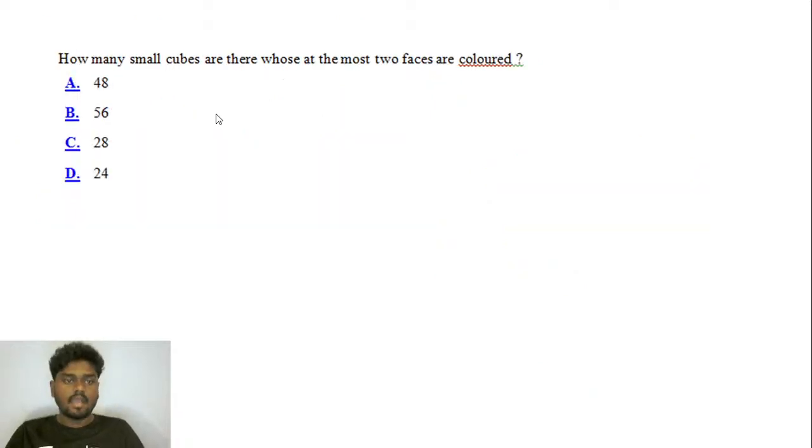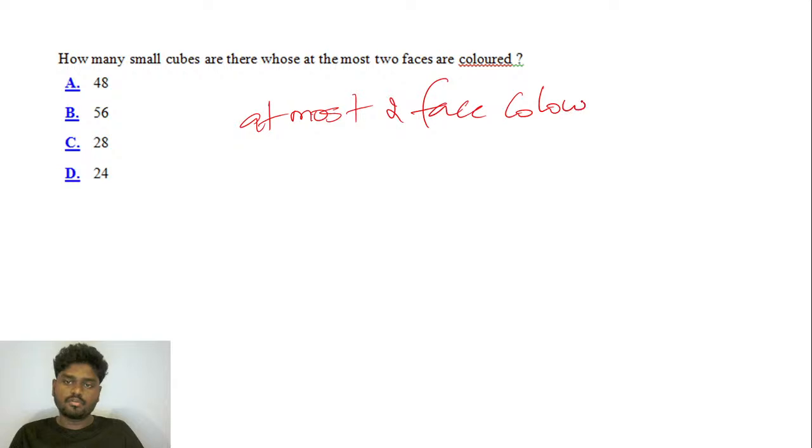That's it. And how many small cubes are there whose at most 2 faces are colored? Okay, at most 2 faces colored. If you want to find this, first the number of cubes having 2 faces colored. How to find that?